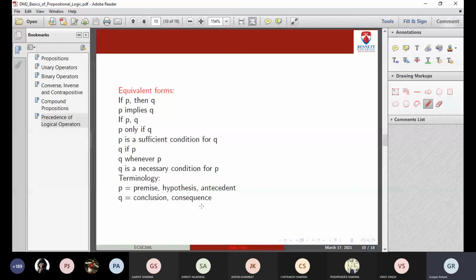Eight forms are given, so you should know all eight forms. The terminology is: P can be termed as the premise, the hypothesis or the antecedent; Q we call the conclusion or the consequence. So these eight forms you all should know.